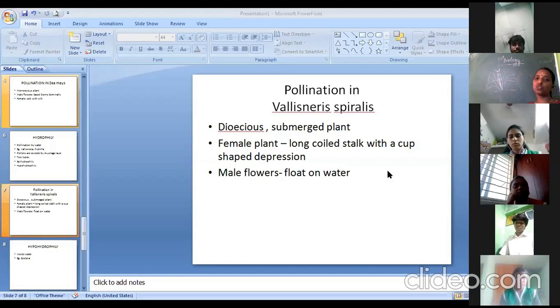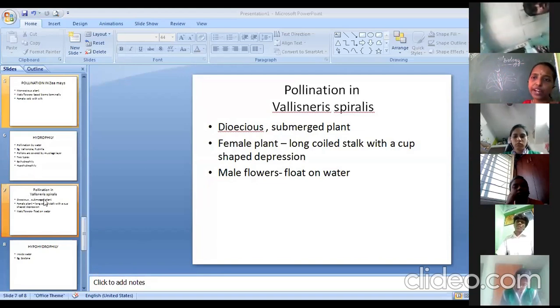And what happens during the time of transit? During transit, the pollen grains will stick onto the surface of the cup shape. That is, this coiled structure will uncoil, and the inflorescence axis will go to the top. And from there, the male flowers will stick inside the cup-shaped structure, and pollination gets completed. And the last category is our hypohydrophily.